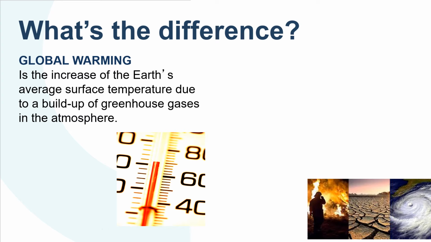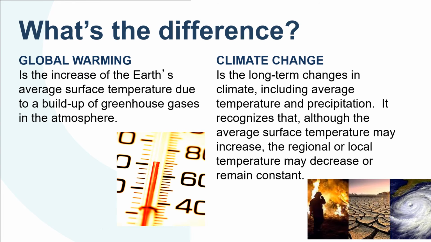So what's the difference between global warming and climate change? So global warming is the increase of Earth's average surface temperature due to buildup of greenhouse gases in the atmosphere, as I told you before as well. Whereas climate change is the long-term changes in climate, including average temperature and precipitation.